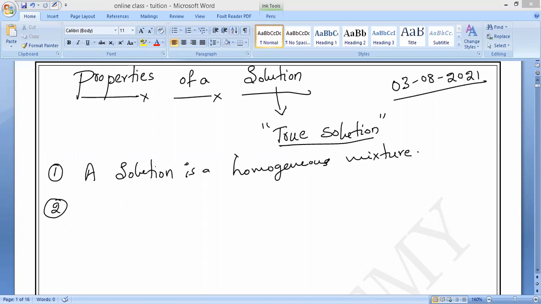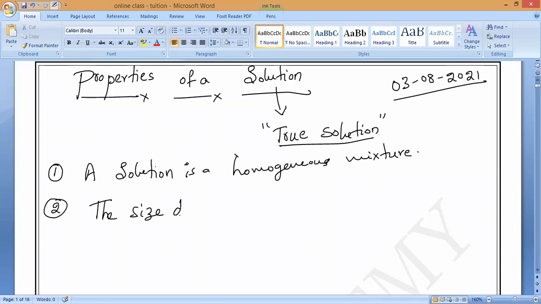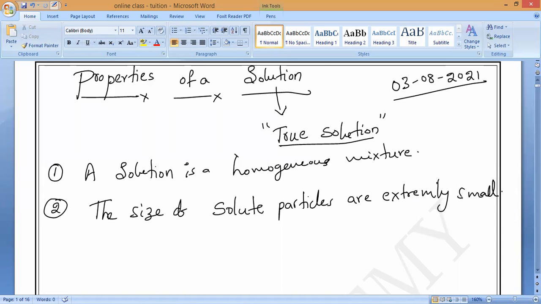The size of solute particles in a solution is extremely small. Please write it. The size of solute particles in a solution, and how much? That value also you have to write. The size of whom? Solute or solvent? Solute. Do you understand? Solute particles are extremely small.